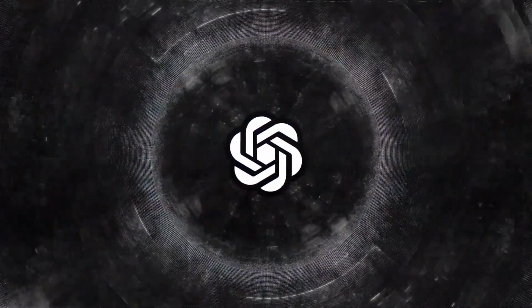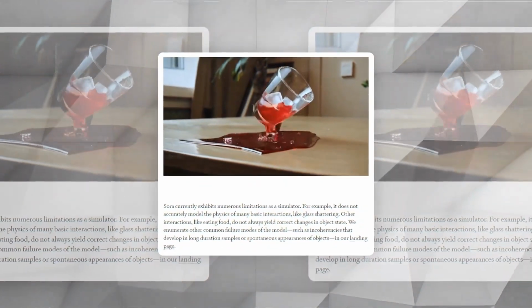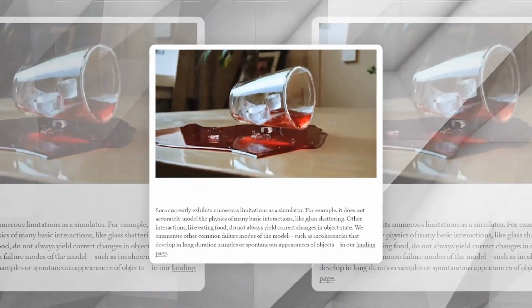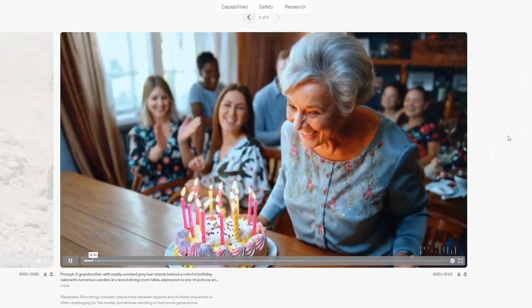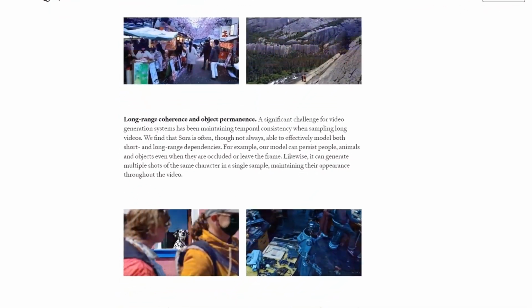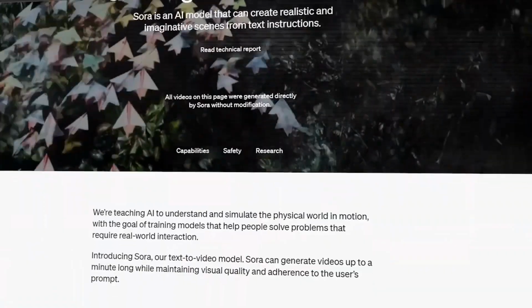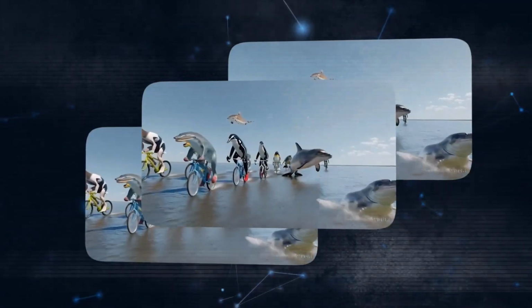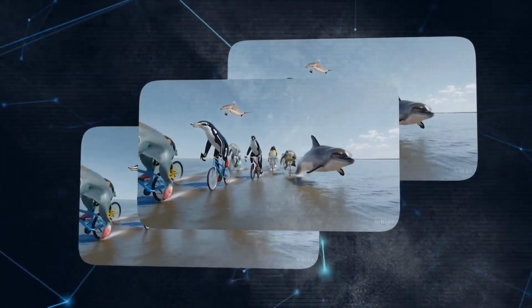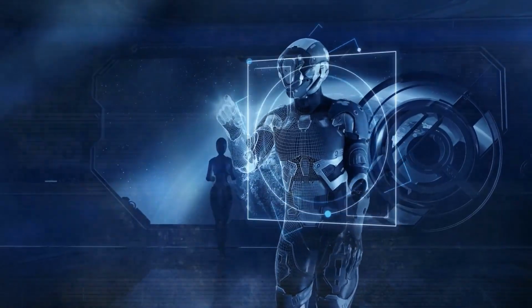And here's the kicker. Sora isn't just a passive observer. It's a learnable simulator constantly refining its skills through massive amounts of video data. By assimilating text and images, Sora learns to generate video pixels directly, mastering the art of video synthesis like never before.